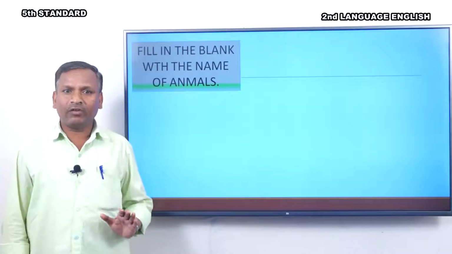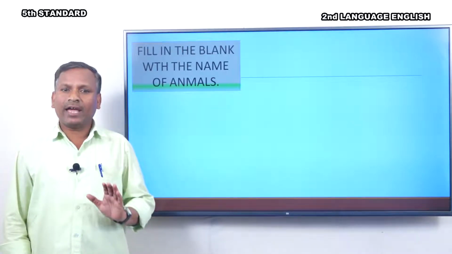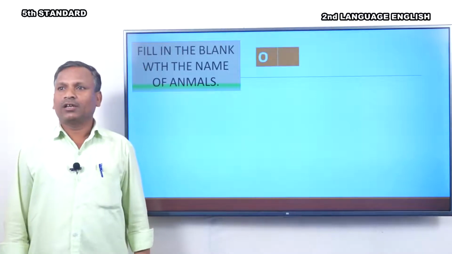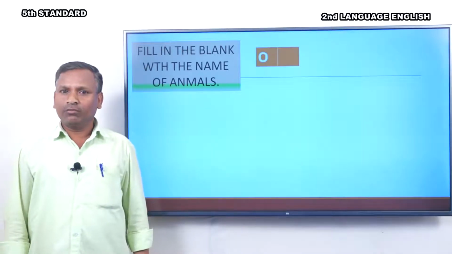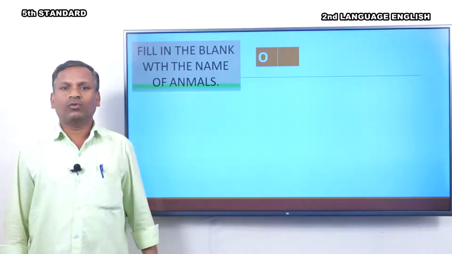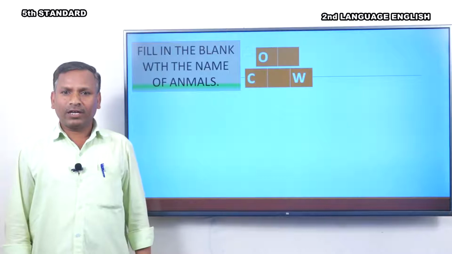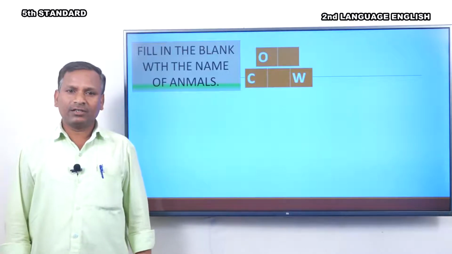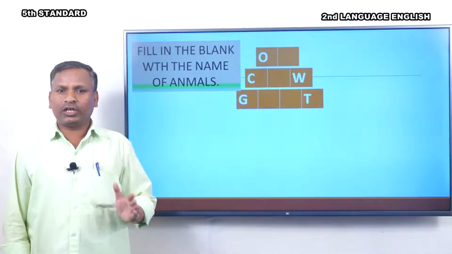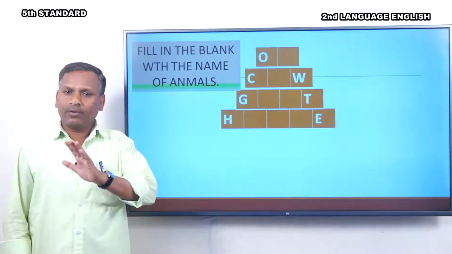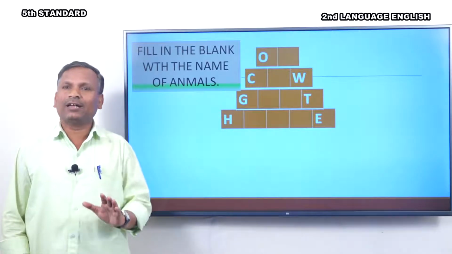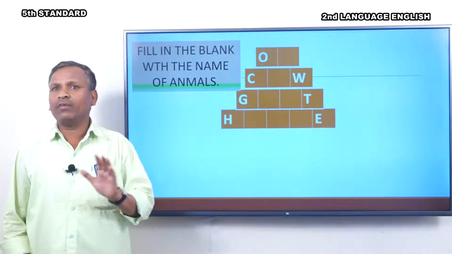Here is an activity for you. Fill in the blanks with the name of animals. Are you ready? With your book, pencil and eraser. Let's start. Look at this picture. In this picture, some boxes are empty. So we have to fill in the blanks and get the name of animals.